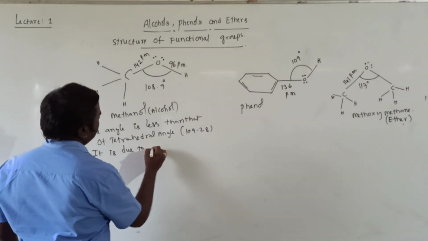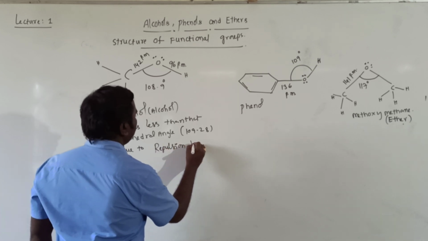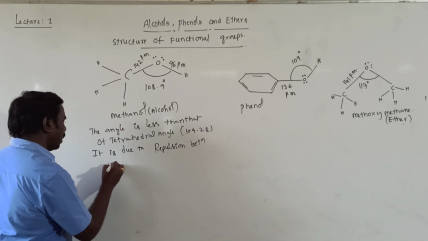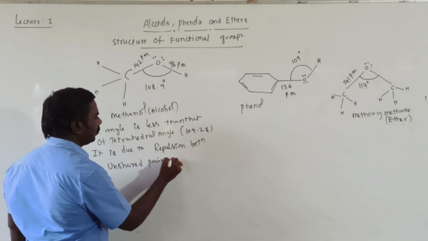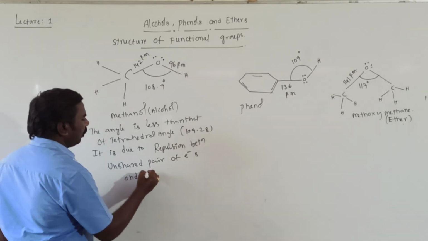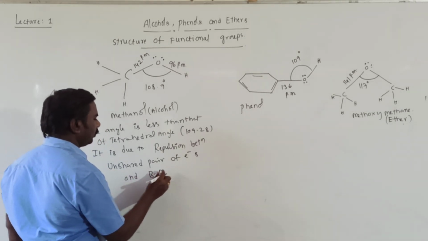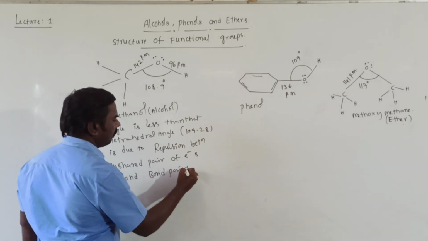It is due to repulsions between unshared pairs of electrons and bond pairs. That's why this reason is very, very important.